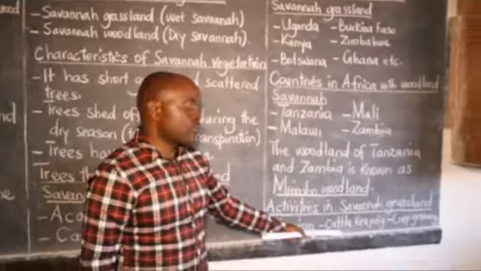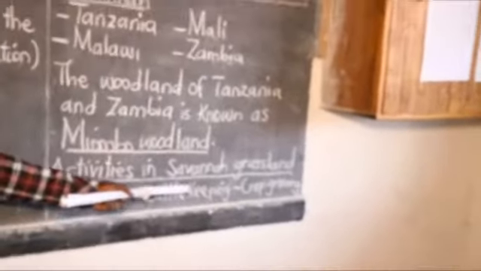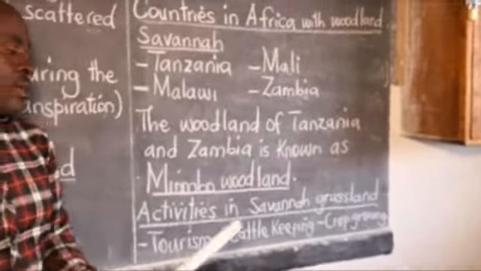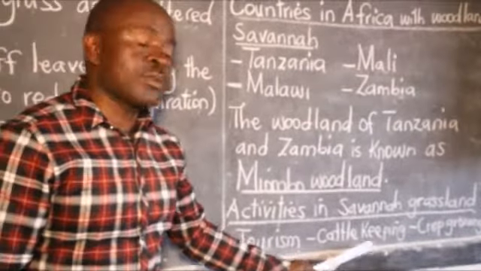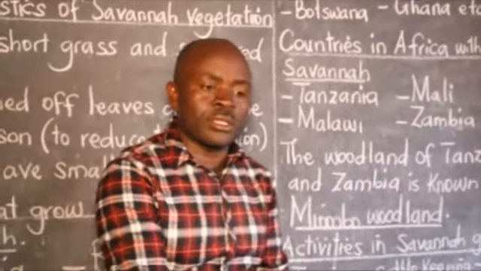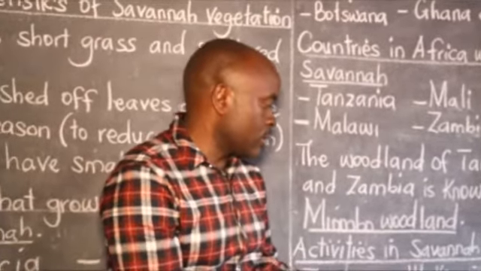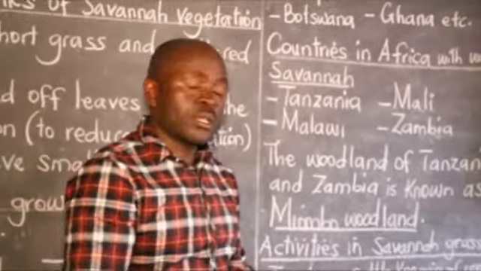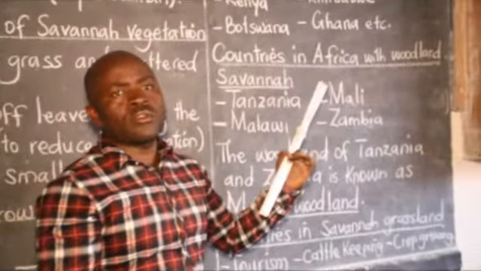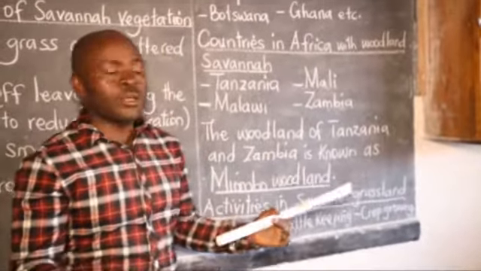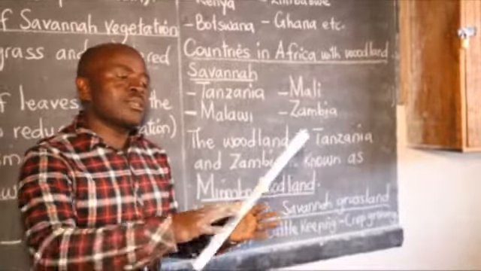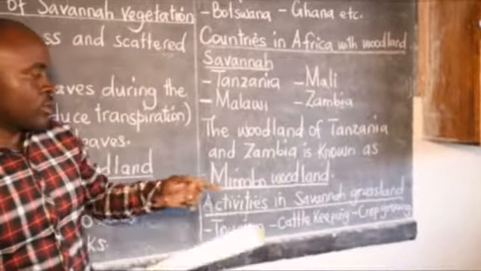Then there is cattle keeping. Remember we said that the savanna grasslands have short grass and scattered trees, meaning that cattle keeping can easily take place. One of the reasons is that the grass is short, so it can be easily eaten by the cattle and other animals. Then another reason, there are few disease vectors, unlike in the woodland savanna where we say there are tsetse flies. But here, there are no tsetse flies because there is no woodland and the grass is short with scattered trees.